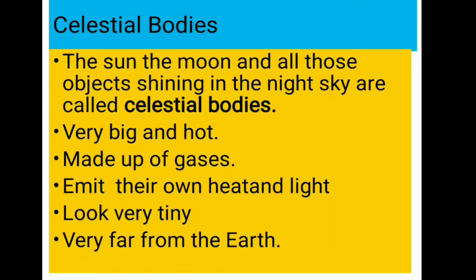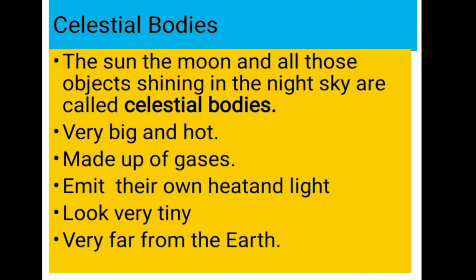For example, helium, oxygen, nitrogen, carbon dioxide, carbon monoxide, and so on. On the earth also we have various gases in our atmosphere: nitrogen, hydrogen, oxygen, carbon monoxide, carbon dioxide, and some others.